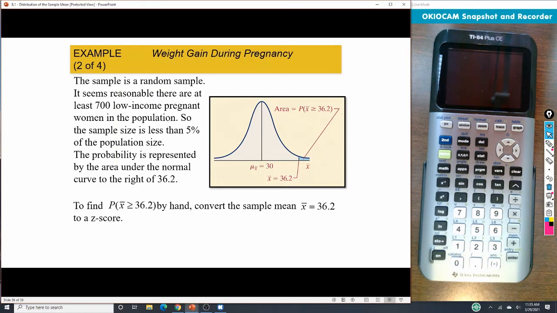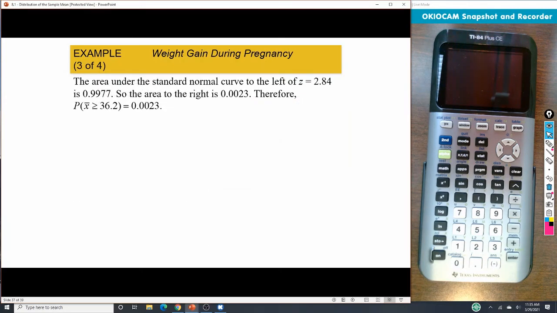We want to find the probability of x bar being greater than or equal to 36.2. We get 2.84 as our z-score, and the area to the right is 0.0023.